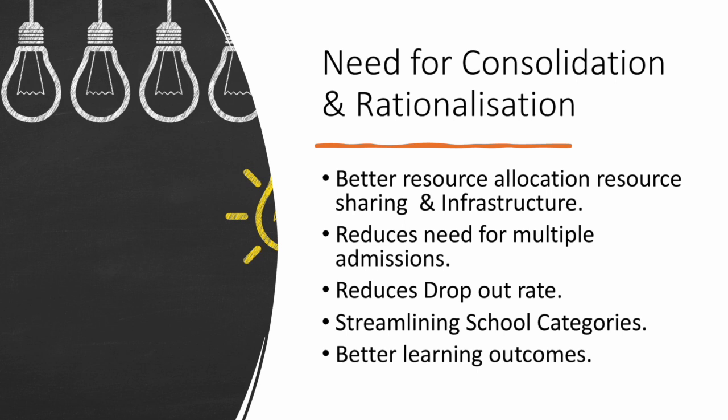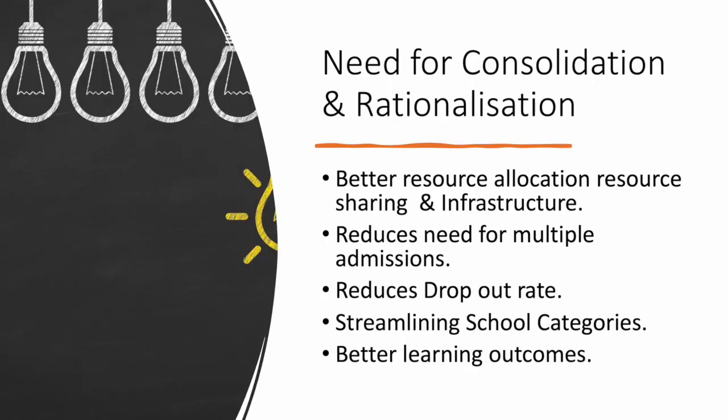If we do consolidation, then better resource allocation can happen and infrastructure can be shared. For example, if there are 4 different schools, LP, UP, secondary, higher secondary, we need a library in all. So there will be 4 libraries, but if it's a composite school, there can be one big library, and students can benefit from that. Generally, secondary schools have ICT infrastructure, LP schools do not. So if there is a composite school, they can share. So these are all the benefits.